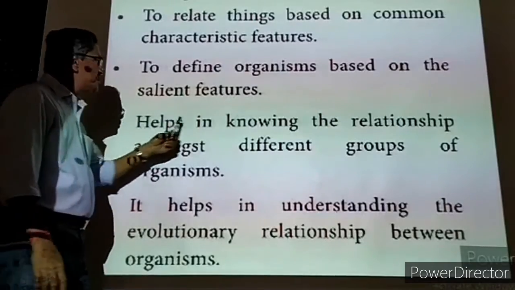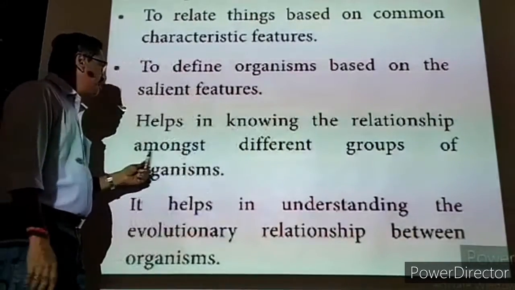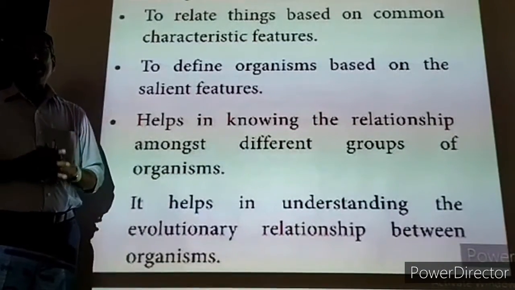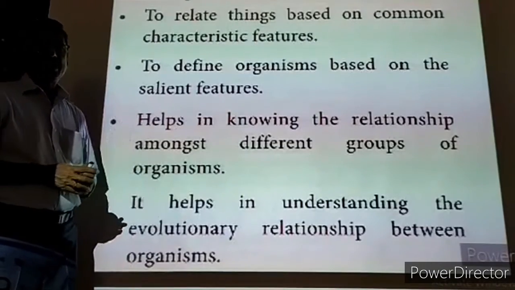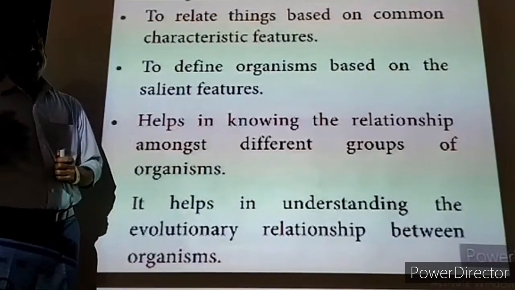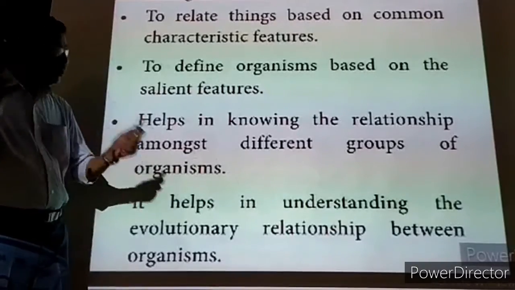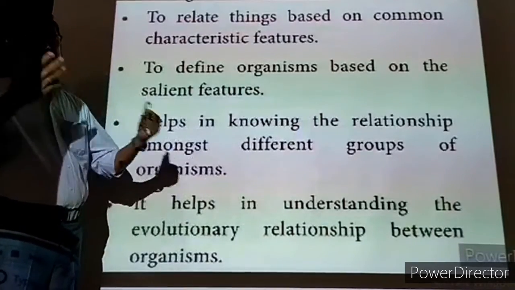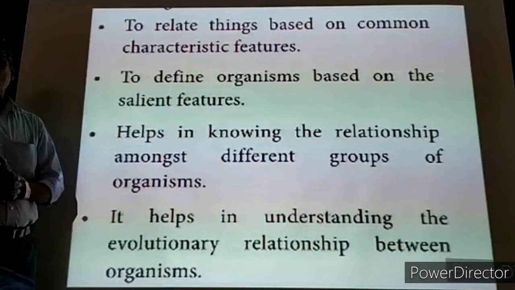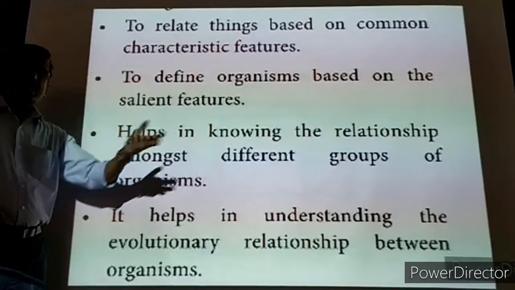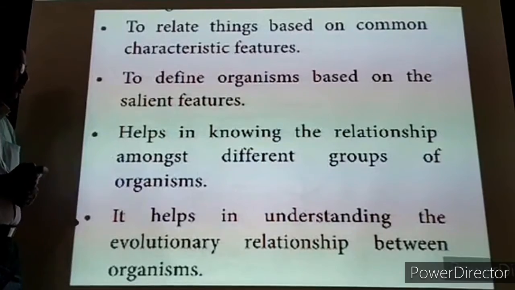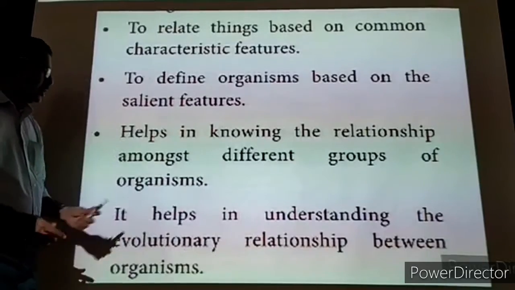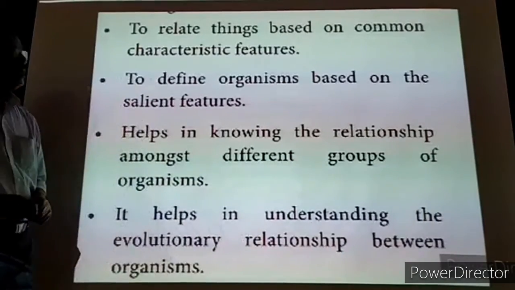Third point, help in knowing the relationship amongst different groups of organisms. For example, we are finding birds, but varieties of birds are there. Crows are there. Then eagles are there. Then pigeons are there. Different types of birds are there. Now different groups are there, but they have some relationship. What are the common characters of them? For a formed group of organisms we can call them ancestors. The new group of organisms which is evolving from the ancestors we can call as new species. Now that is called evolutionary relationship. So this evolutionary relationship also we can study when we classify.